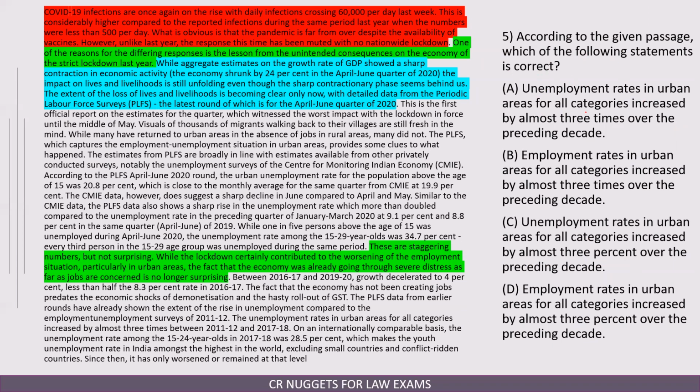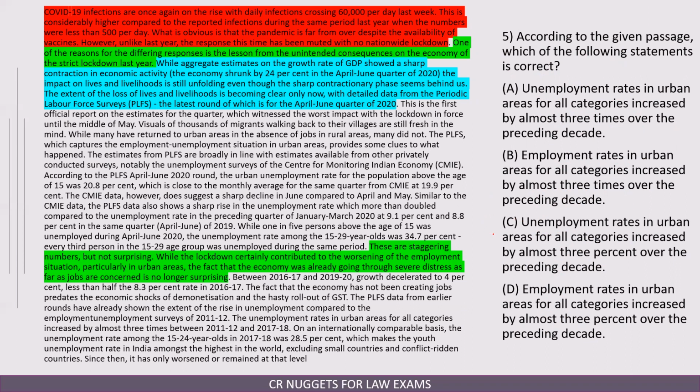Unemployment rate in urban areas for all categories increased by almost 3 times over the preceding decade. Employment rates in urban areas for all categories increased by almost 3 times over the preceding decade. Unemployment rates in urban areas for all categories increased by almost 3%. Employment rates in urban areas for all categories increased by almost 3% over the preceding decade.